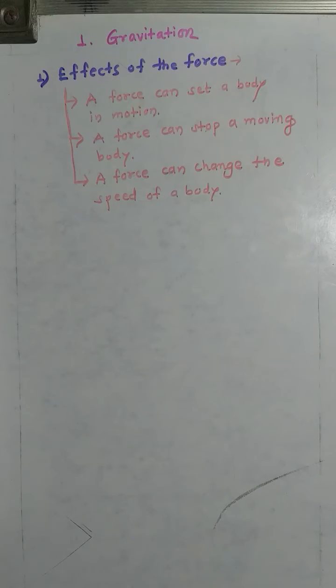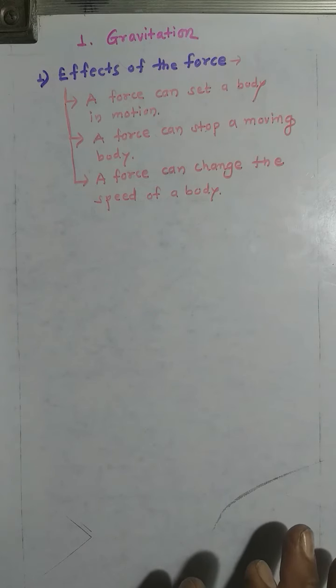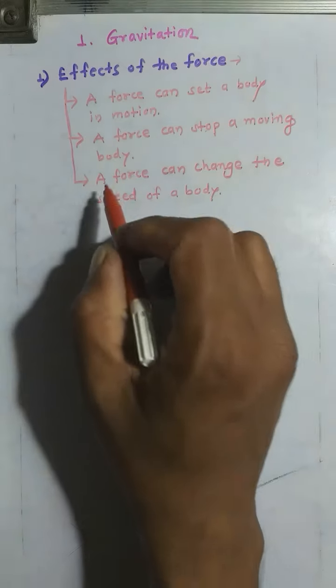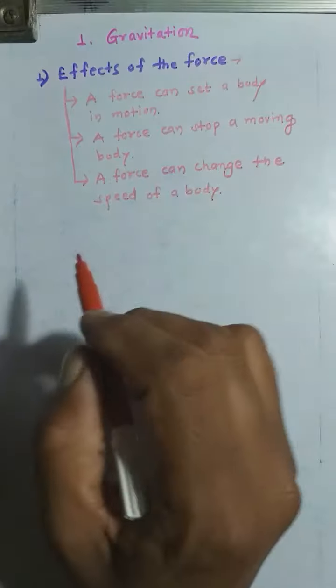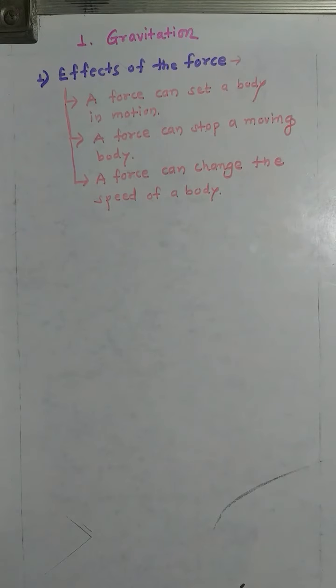The speed of the bicycle automatically decreases. What is the reason behind it? Because you applied a force on the brakes and therefore the speed of the bicycle decreases. That means a force can change the speed of a body. This is the third effect of a force.